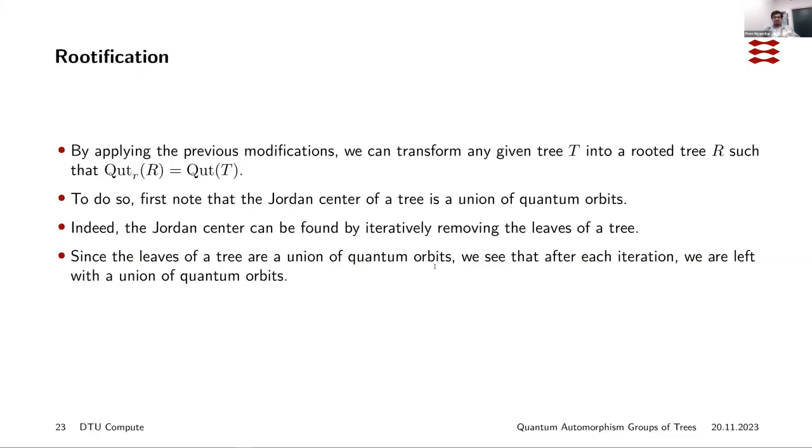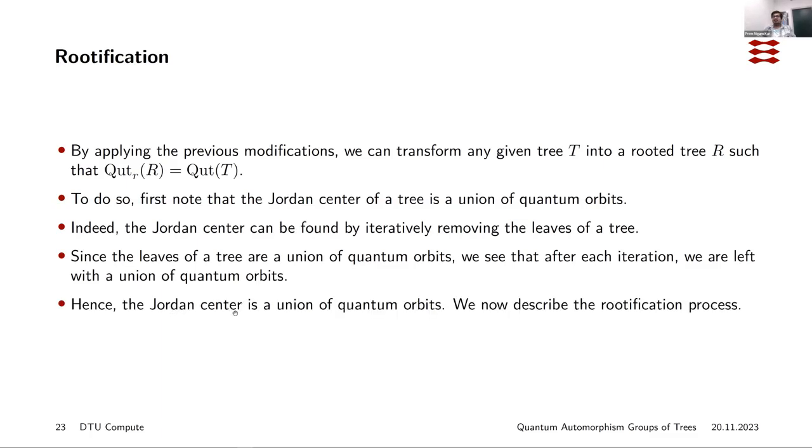Each time you remove the leaves, the graph that you're left with is itself a union of quantum orbits. So that allows you to conclude that the Jordan center itself is a union of quantum orbits. And it's also known that the Jordan center for a tree is either an edge, so a pair of vertices that are connected, or just a single vertex.